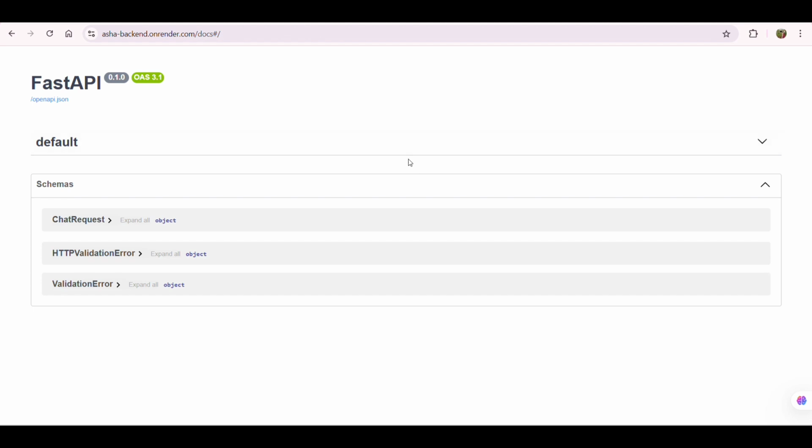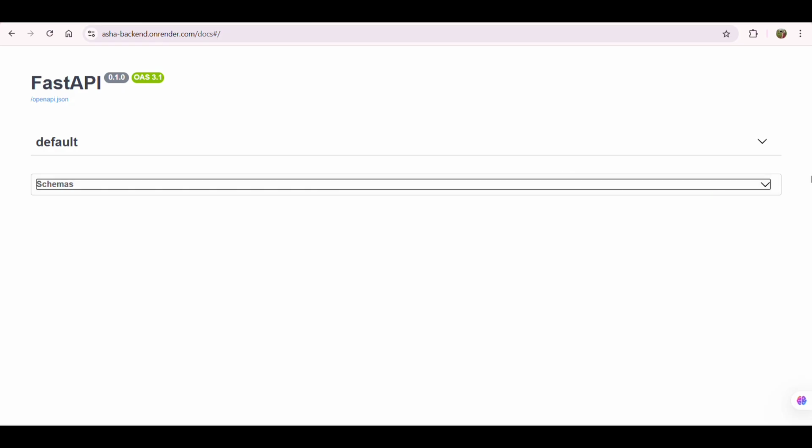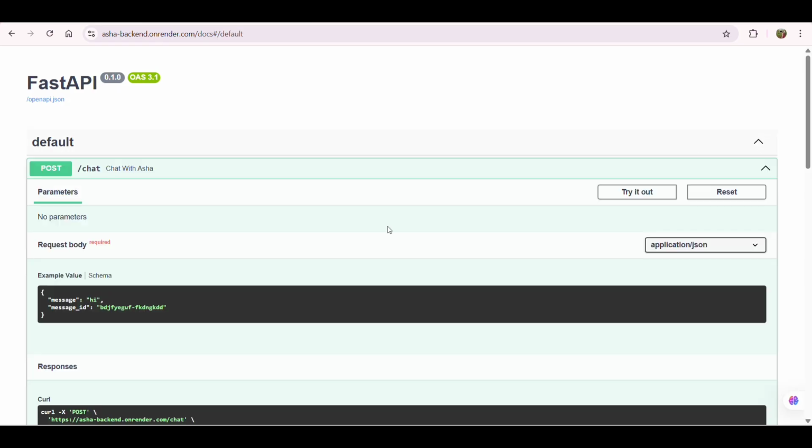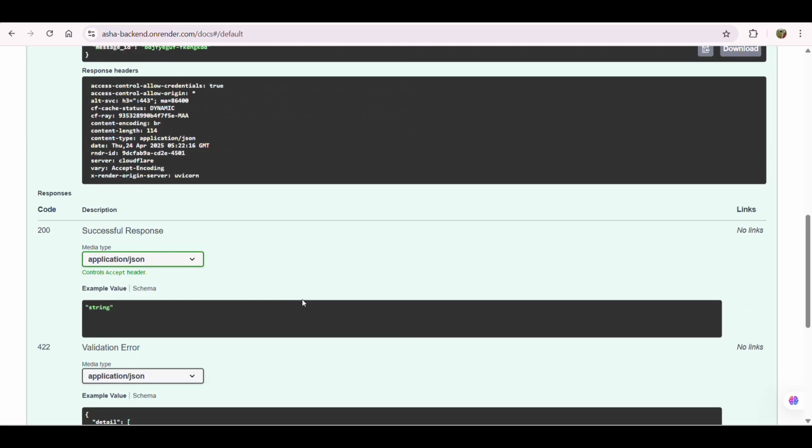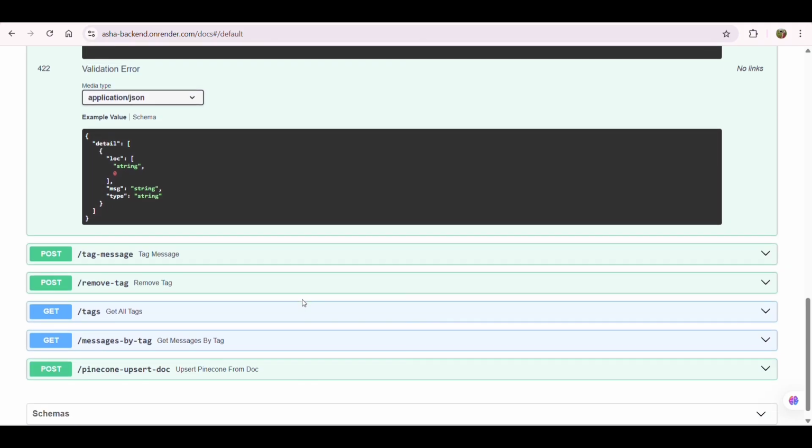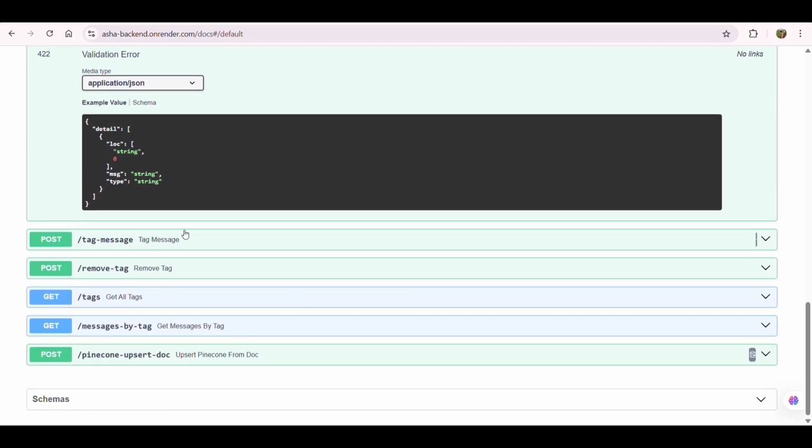And this is the backend API docs, where tagging messages, removing tags, and all of those are listed here.